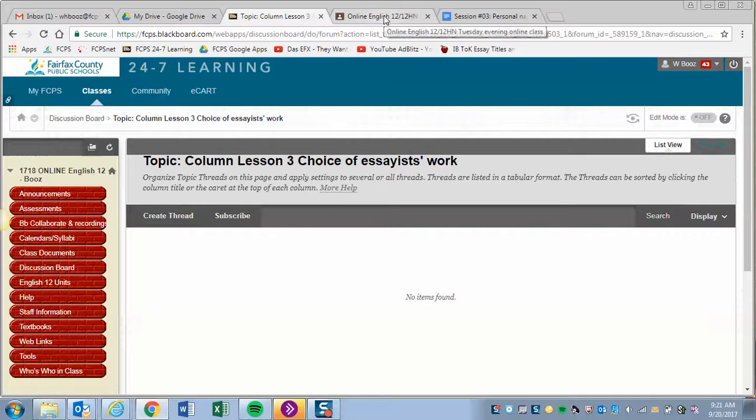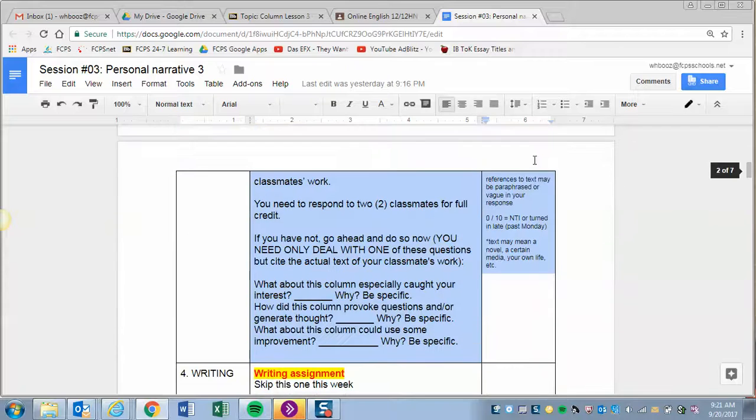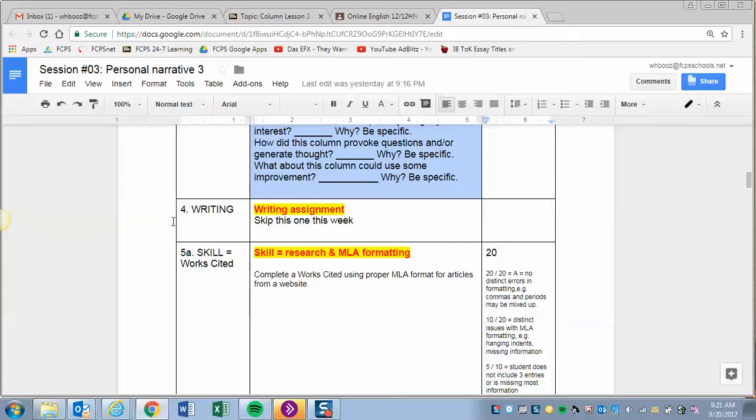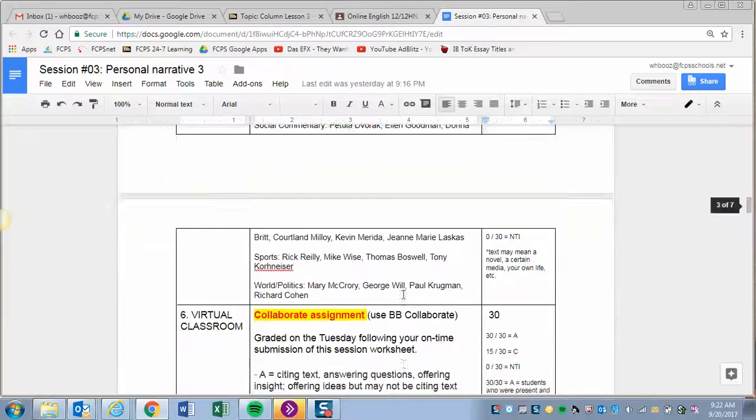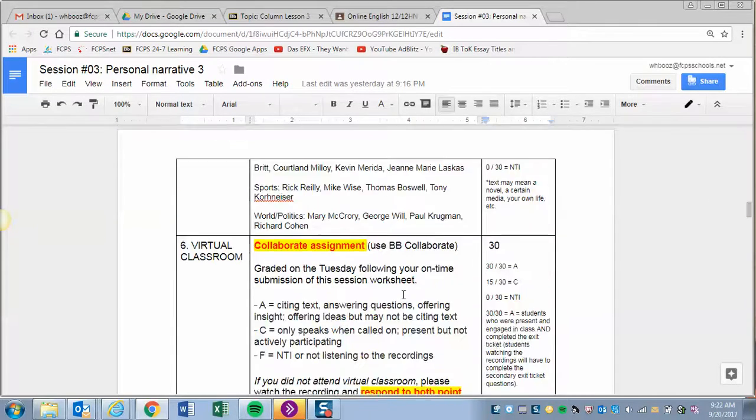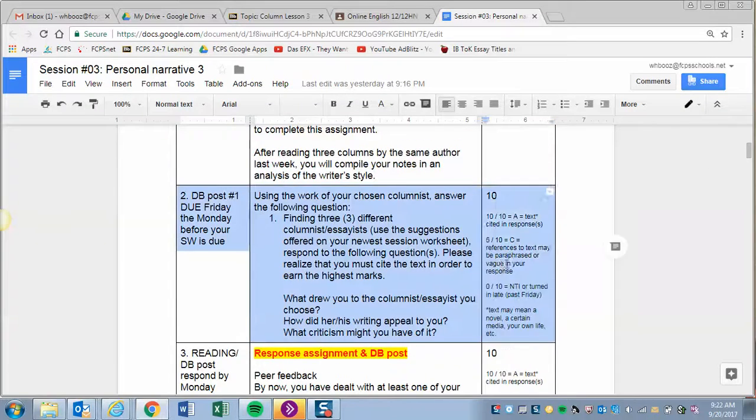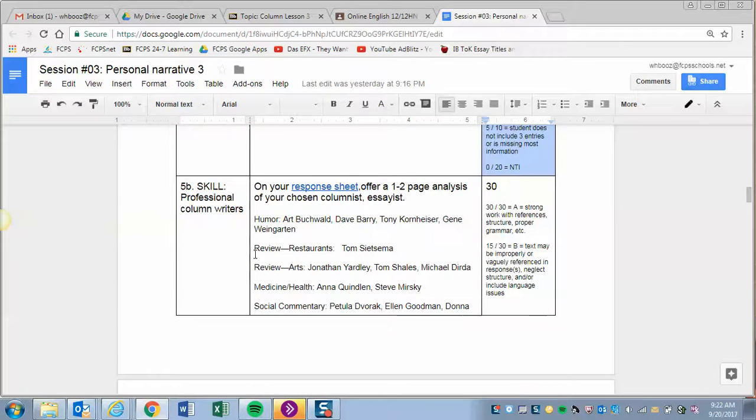Those two discussion board posts are part of their session worksheet. So you can see right here, they're worth 10 points here. And then by Monday, they're going to have a second one where they have dealt with something from their classmates. In addition, every week there's going to be some sort of writing and some sort of skill. Their writing for this week is going to be to choose any number of these or any one specific one of these columnists, and they're going to respond to the ideas inherent in that. So you have 5 points for class. Discussion board post 1, discussion board post 2, some sort of skill, and some sort of writing right here.